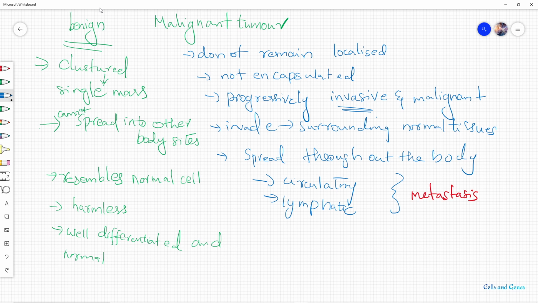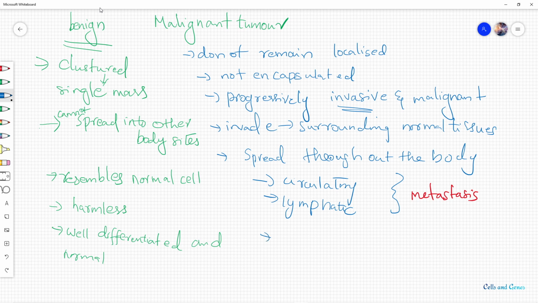Now we could say that most of the cancers that are common nowadays are malignant tumors, because they spread from one body part to another, they are invasive, and they are not localized.